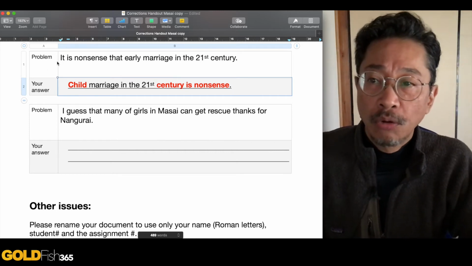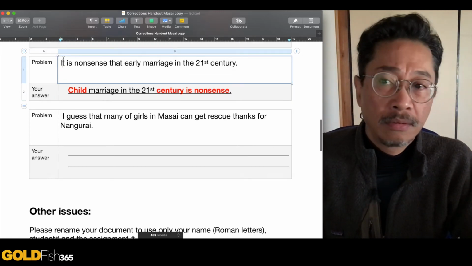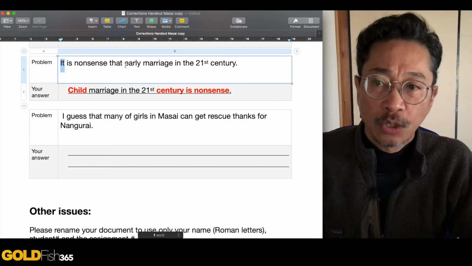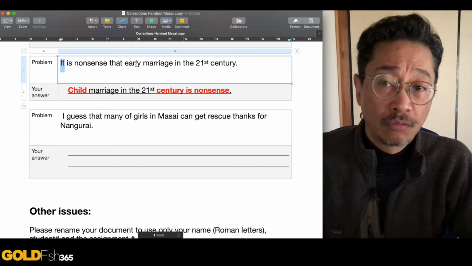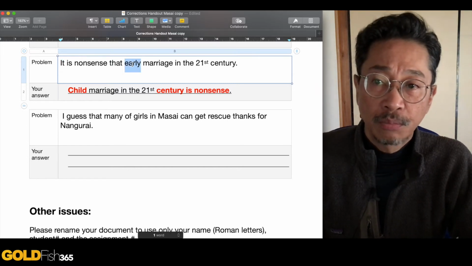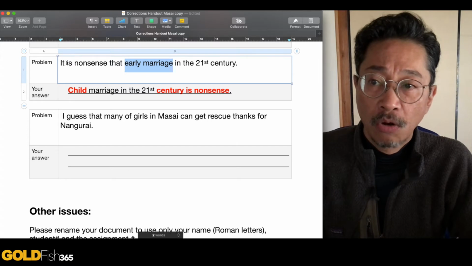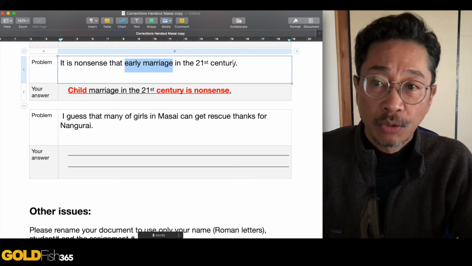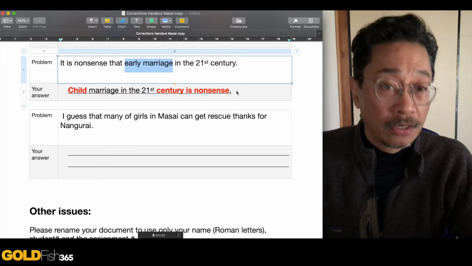Okay, you don't need this "it." Think about this "it." What is this "it"? Okay, it refers to early marriage. So if we change early marriage to child marriage, you don't need this "it." Just put this early marriage over to here and make it child marriage. Child marriage in the 21st century is nonsense.